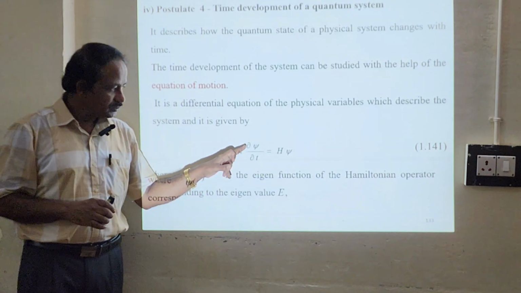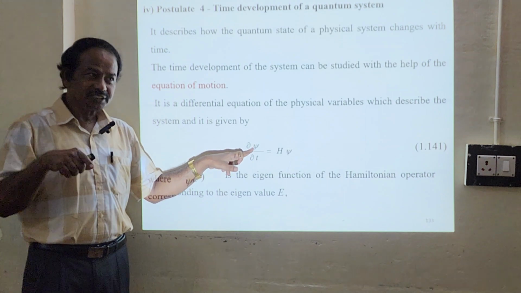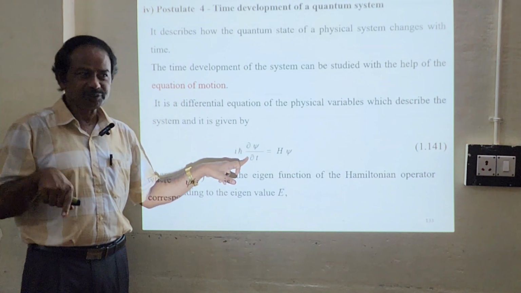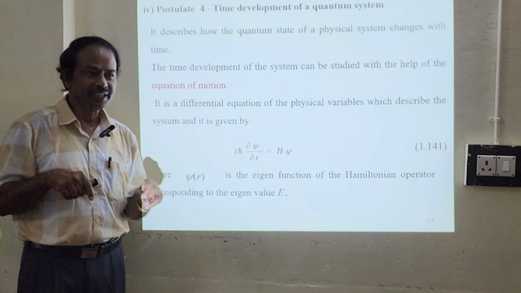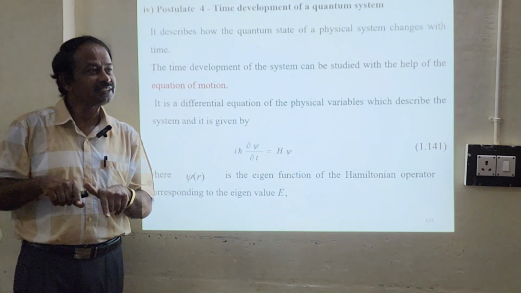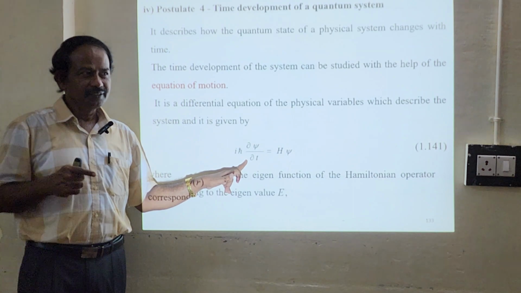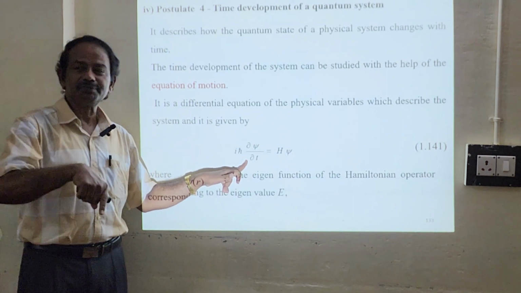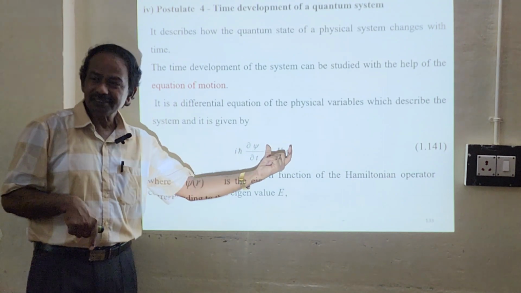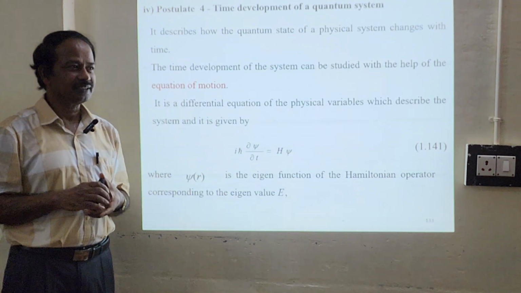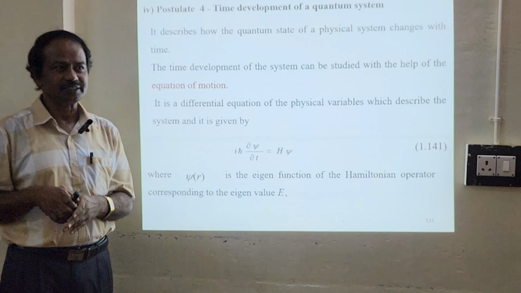Correct? So now the wave function is differentiated with respect to t, that is, how it evolves with time. So dψ/dt says that the wave function changes in time. How are we going to find out? The wave function itself will be the answer, which is equal to Hψ, which depends on the Hamiltonian operator H, which is nothing but the sum of kinetic energy and potential energy.